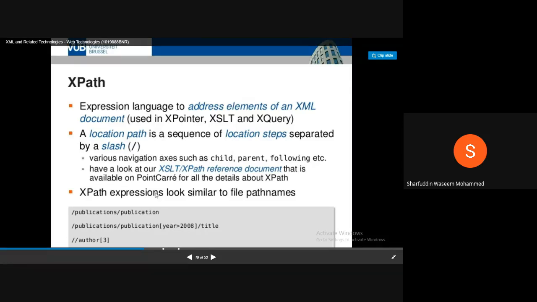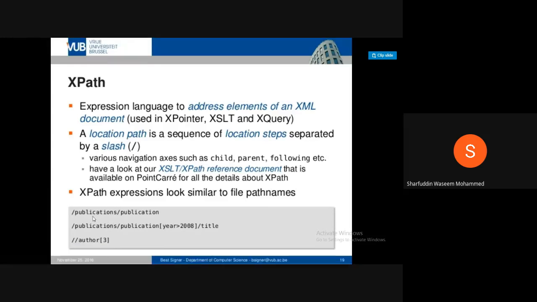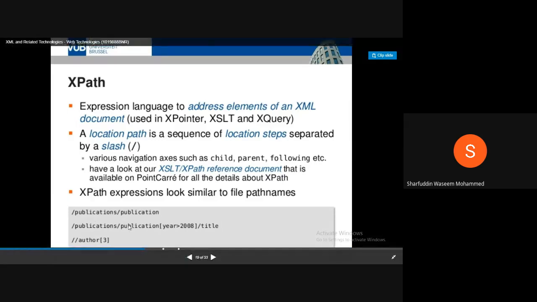XPath expressions look similar to file path names. This is very similar to a file path: in the C drive you have a WAMP folder, like /WAMP, and in that you have www, which is a hierarchy level of your path representation. In a very similar manner, an XPath is nothing but an element followed by a child followed by a subchild and so on. So here you have publications, you have publication, and this year 2008 is an attribute of this publication.